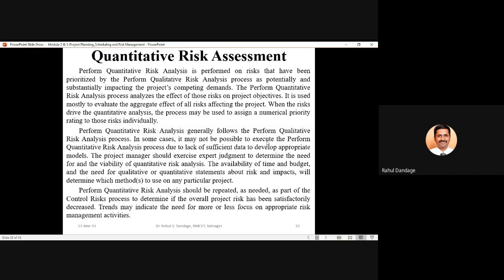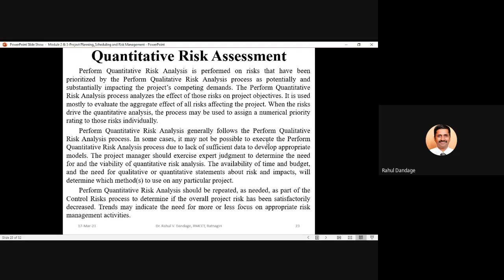So there must be efforts to evaluate their effect on the performance of your project. The perform quantitative risk analysis process analyzes the effect of those risks on project objectives like cost, schedule, quality, and scope. It is mostly used to evaluate the aggregate effect of all risks affecting the project.